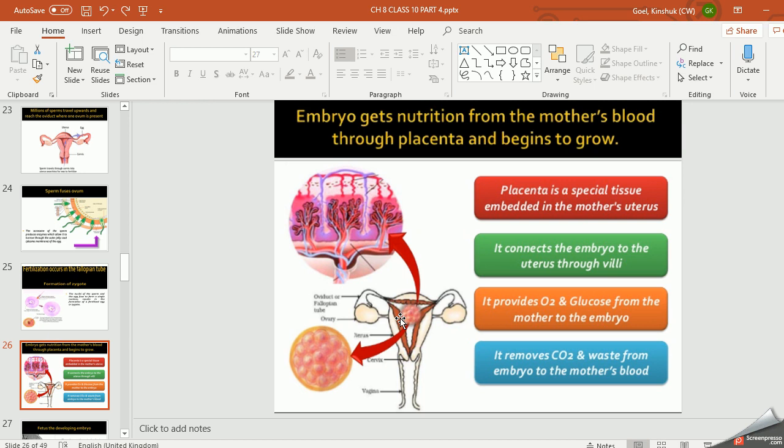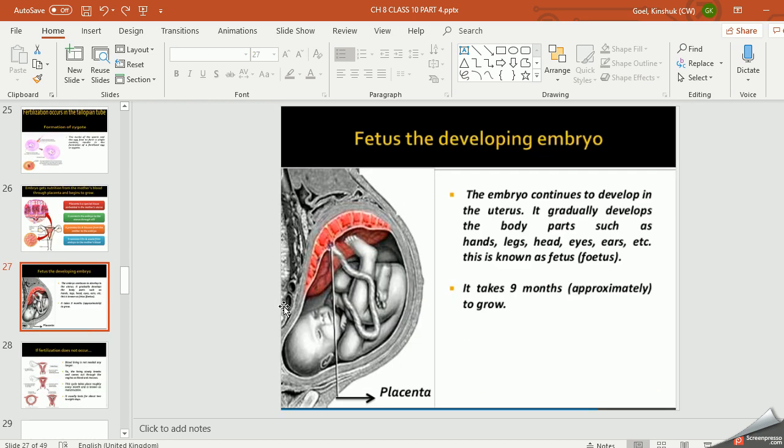Normally we get this in the exam, right? And apart from giving oxygen, nitrogen, glucose, amino acids, all the food particles which are required by the embryo, through the placenta by the mother, it also removes waste products like carbon dioxide, right? And that also goes to the mother through the placenta only, and the mother will be removing that waste product of this fetus also. So you can see this is the placenta.